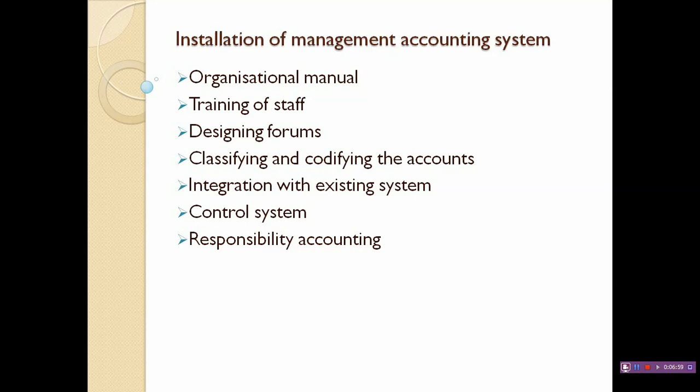For the effective implementation of management accounting, it requires a system of responsibility accounting. It helps in facilitating managerial control and coordination. Next one, a reporting system. Finally, a suitable reporting system should be introduced which provides accurate information as and when required by the top level.